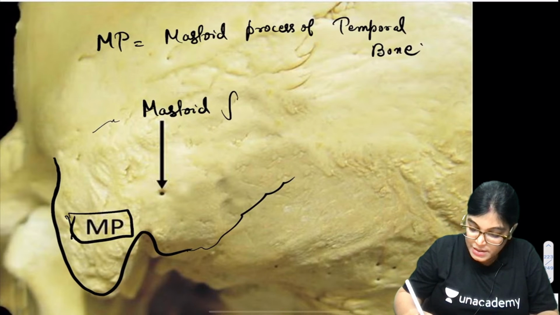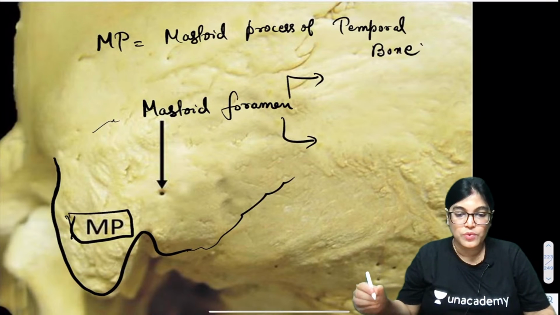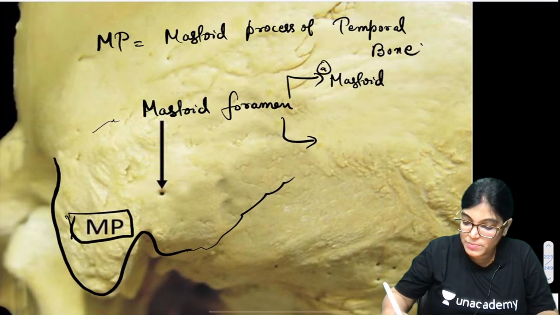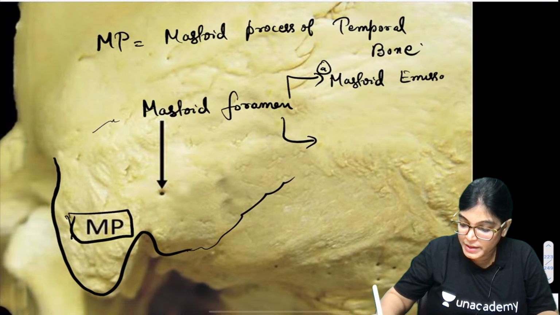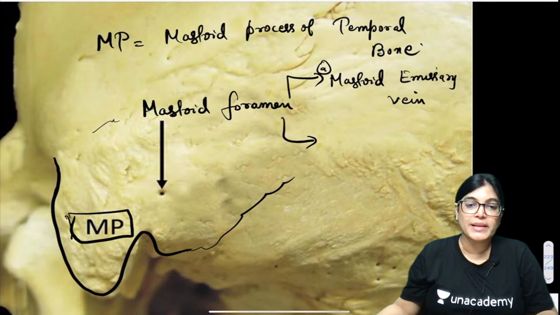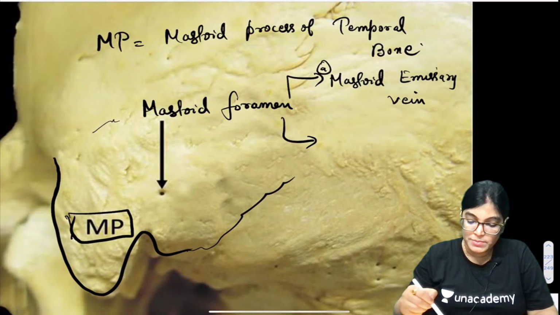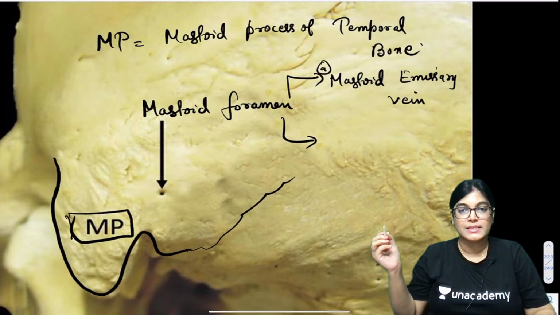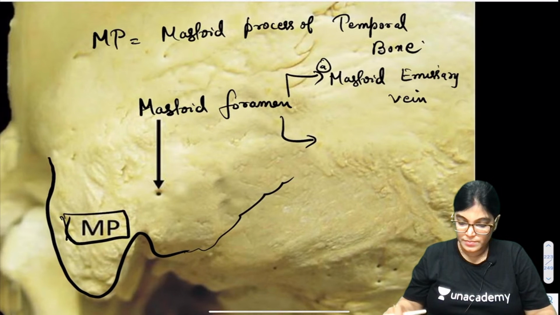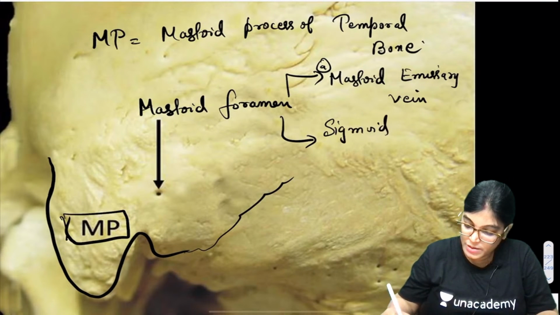This was also asked in the MCQ as one of the options, and the structure passing through the mastoid foramen is the mastoid emissary vein. Mastoid emissary vein is continuing into which venous sinus? Can anybody tell me? Sigmoid sinus, my dear friends. It is entering into the sigmoid sinus.